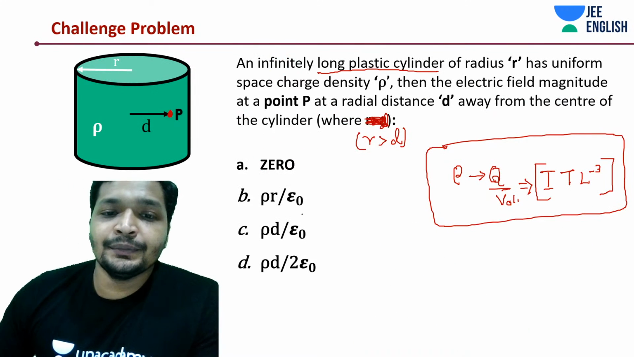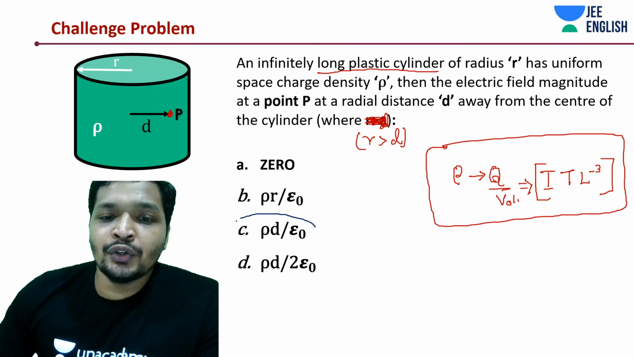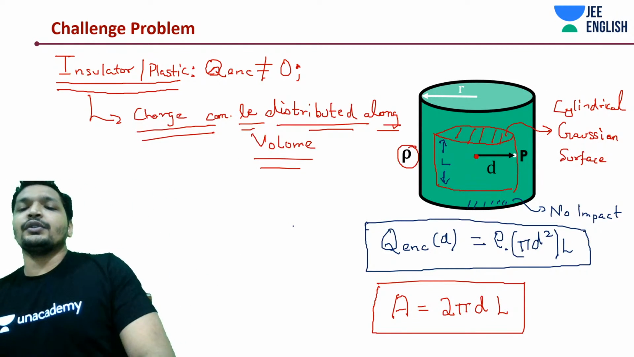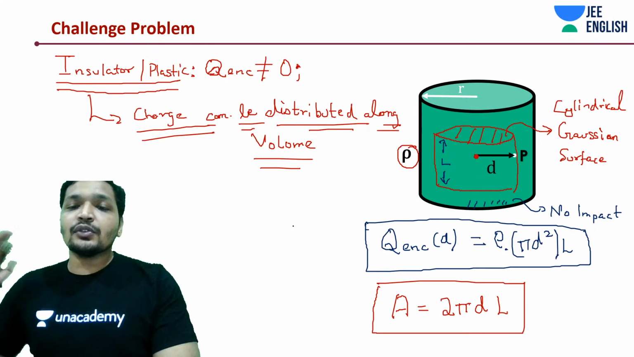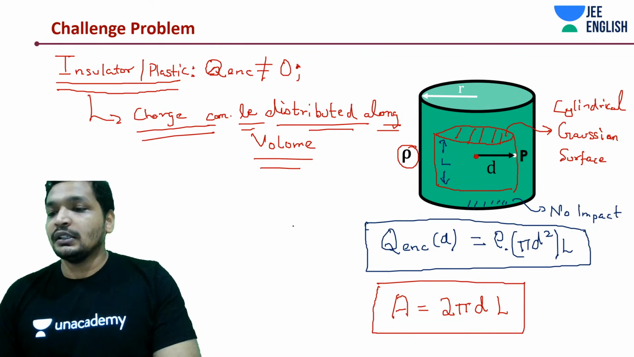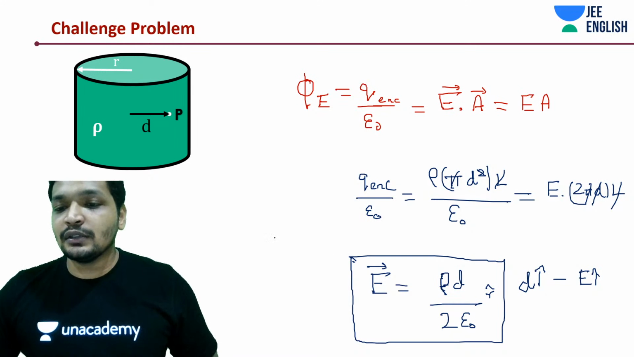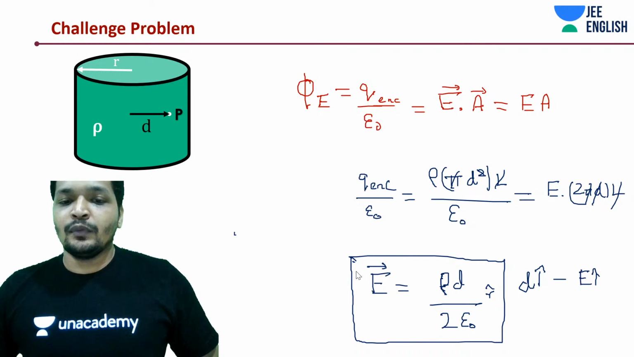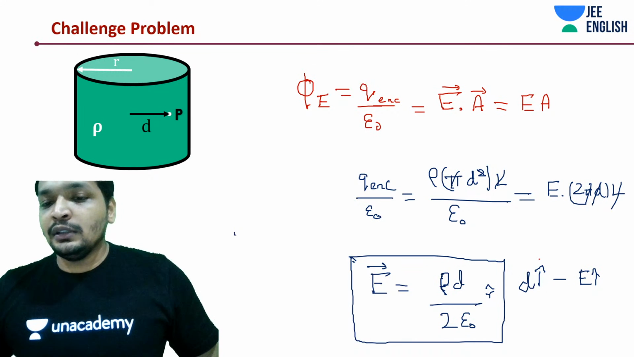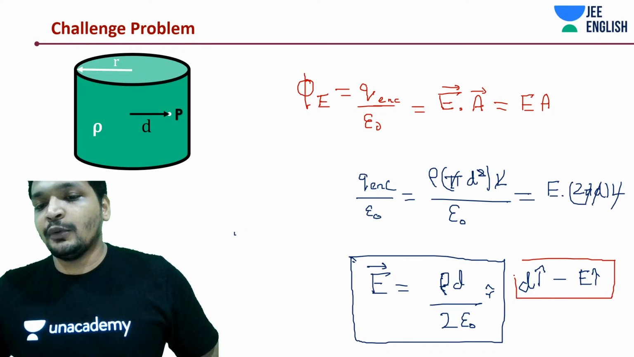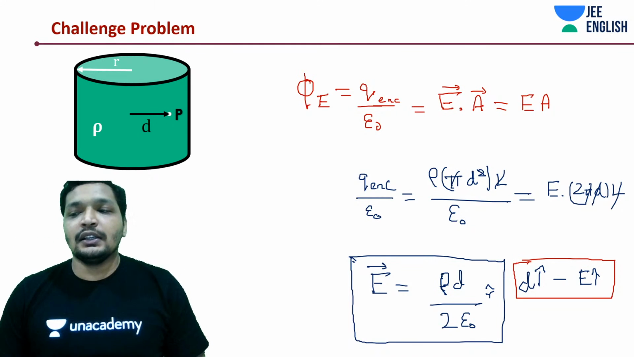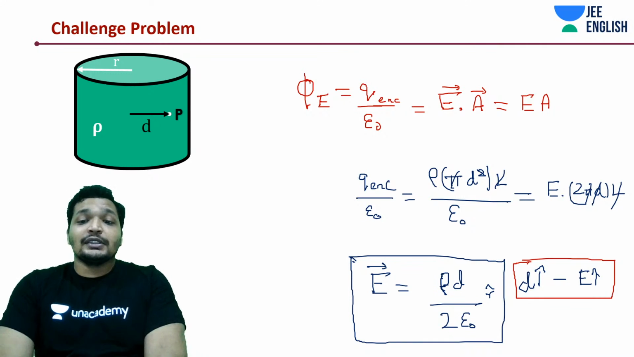What should be the answer? It should be rho d by 2 epsilon naught. It's little counterintuitive, or rather it is intuitive. Why? Charge enclosed is increasing. It's an insulator, so this is fine. From Gauss law, this is not at all counterintuitive. If only charge resided on the surface, then it would have been a little counterintuitive, because everything inside would be zero.